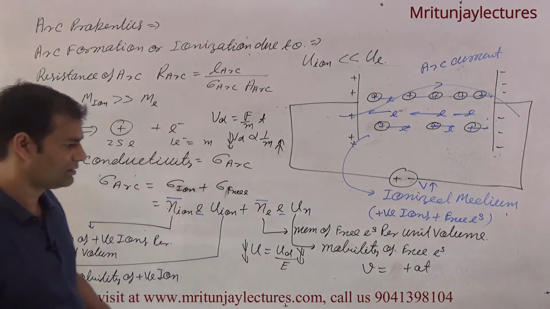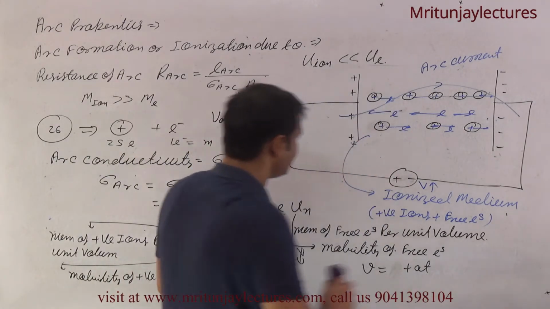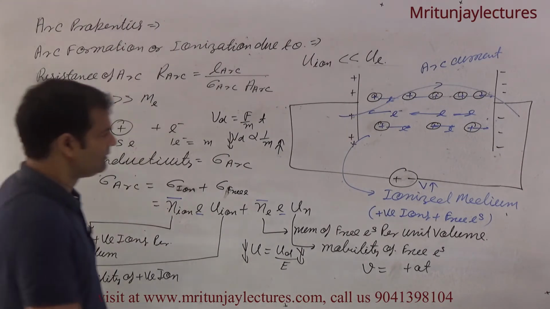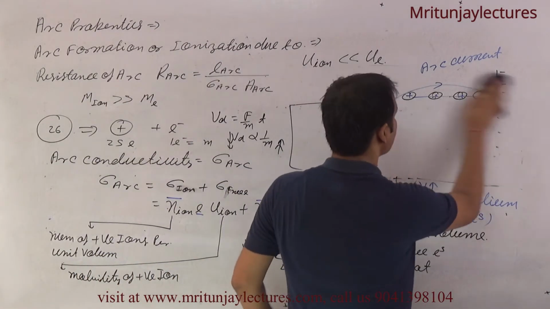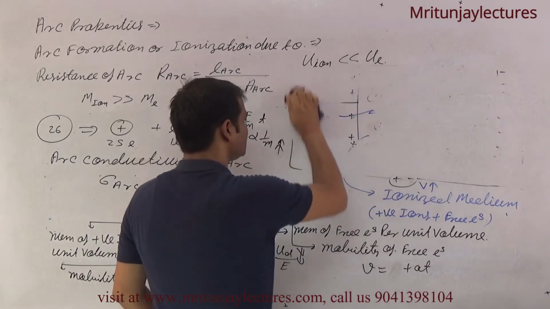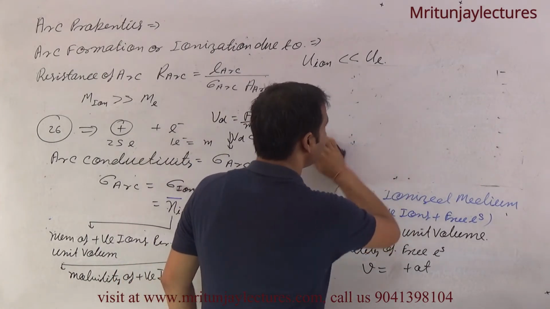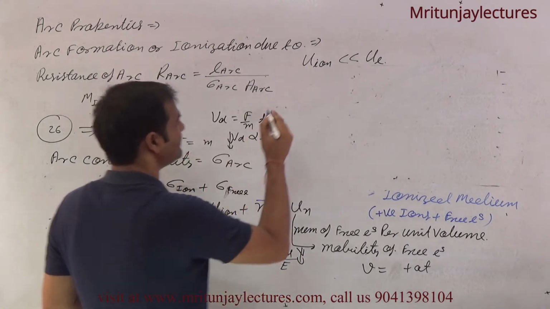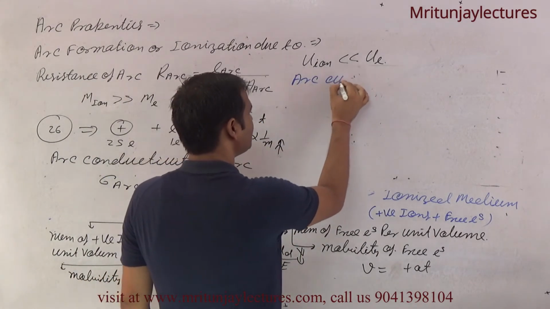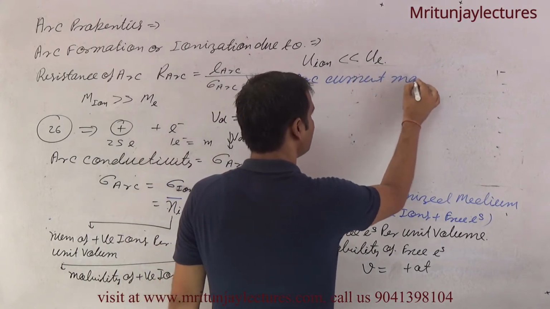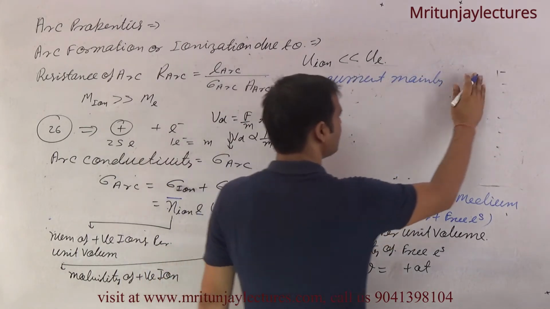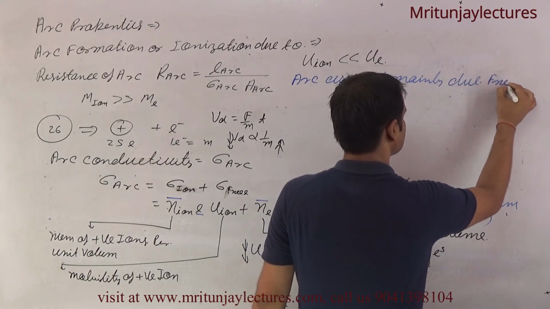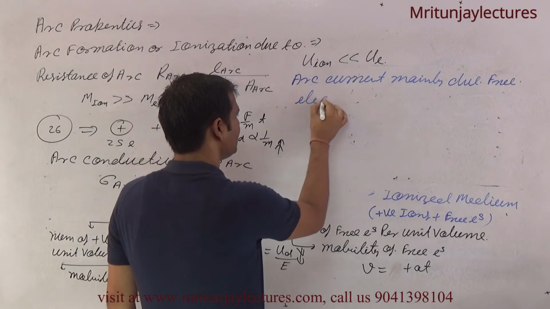Clear? So now we focus on arc properties. First of all, make it. Finally, you can say that arc current is mainly due to free electrons.